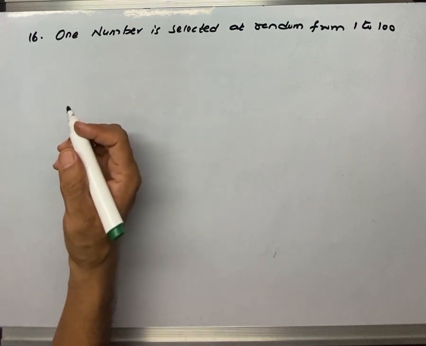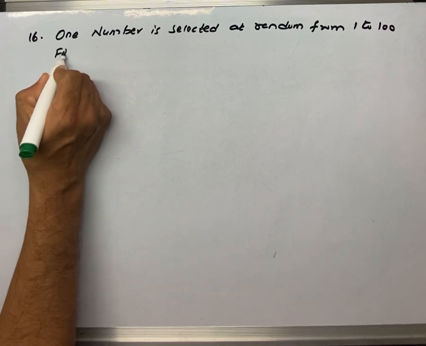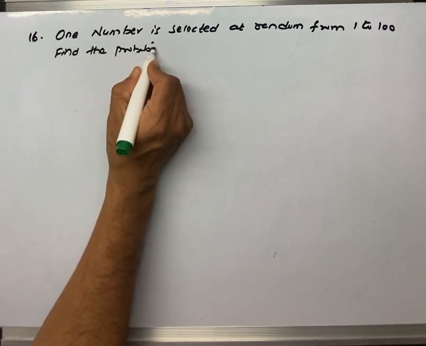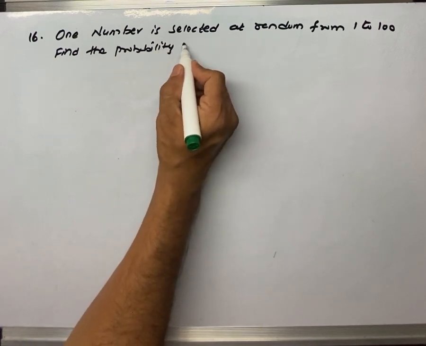One number is selected at random from 1 to 100. Find the probability that it is a perfect square.